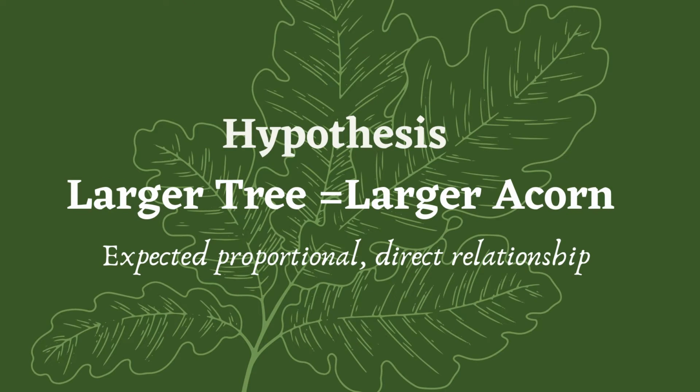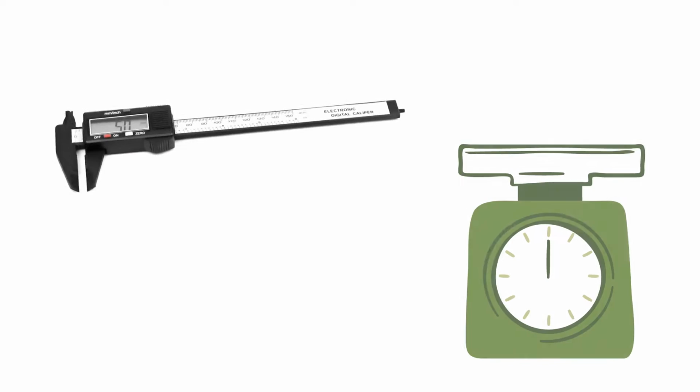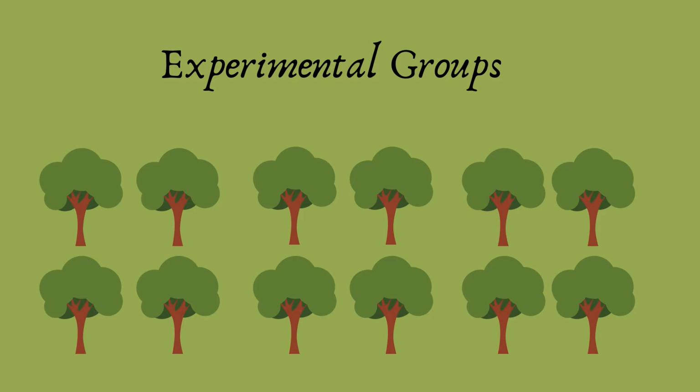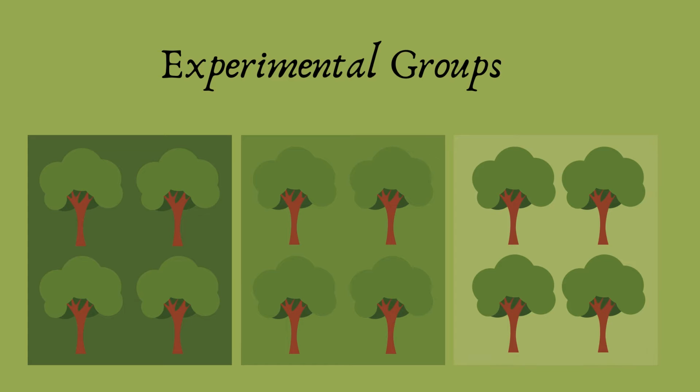We hypothesized that larger trees would produce larger acorns based on the assumption that larger trees have greater amounts of metabolic resources. To test this, we measured the size of acorns and compared them across parent trees. We selected 12 white oaks of varying sizes. The trees were selected at one of 3 locations that were all standardized to reflect white oak's ideal environment.